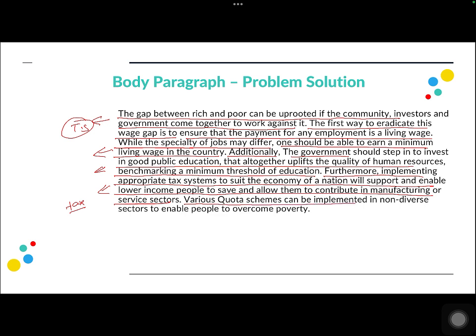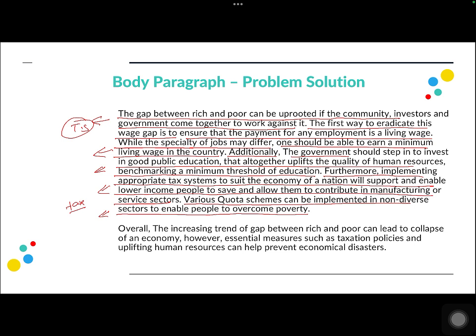Various quota schemes can be implemented in non-diverse sectors to enable people to overcome poverty. So again, quota schemes for employment are also a very good way to improve the income inequality that we are seeing in the country right now, right?